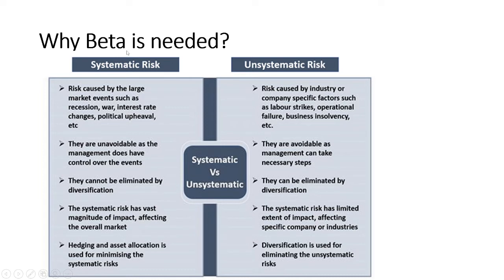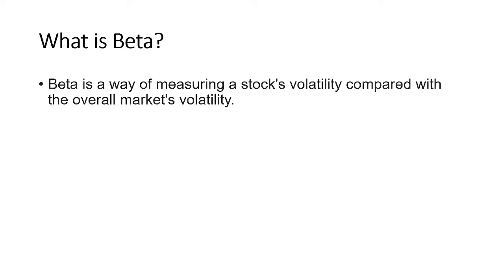Beta will tell you which company has how much risk. So let's see how beta will help us in this. For that, let's understand what beta is first. Beta is a way of measuring a stock's volatility compared with the overall market's volatility. As we know, the market is very volatile. The market may go up or down in any direction. With the help of beta, we'll see when the market is giving you a return of 1%, how much your stock is giving you.